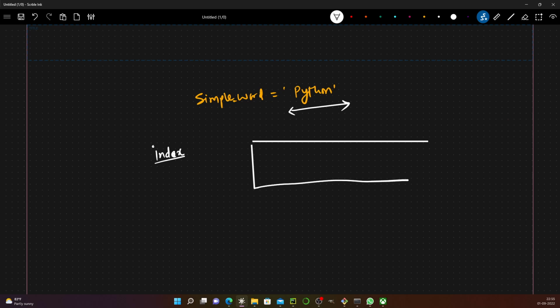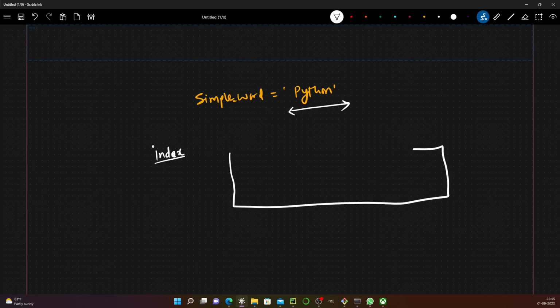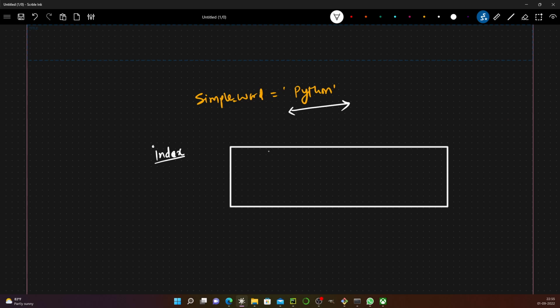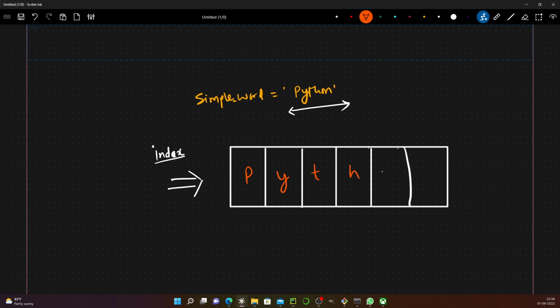So how will Python store this? It will store it character by character: P, Y, T, H, O, N. And there are two ways of indexing it.